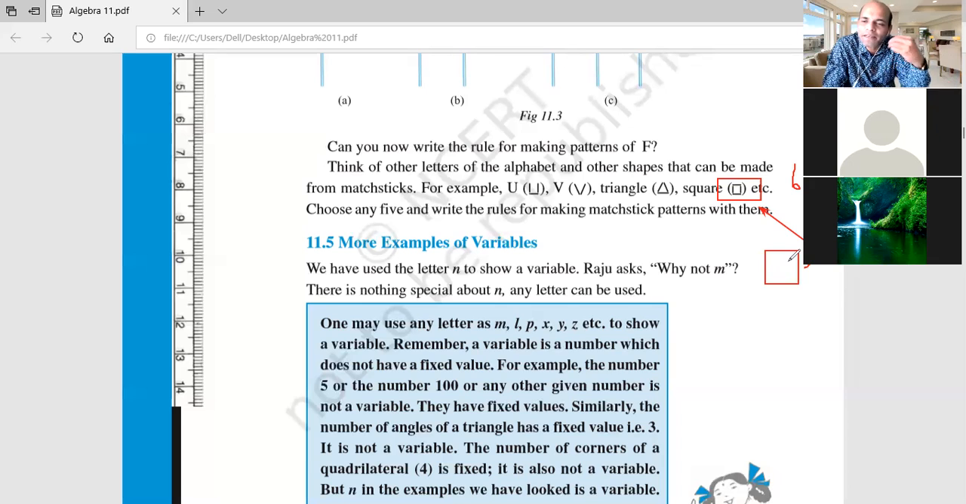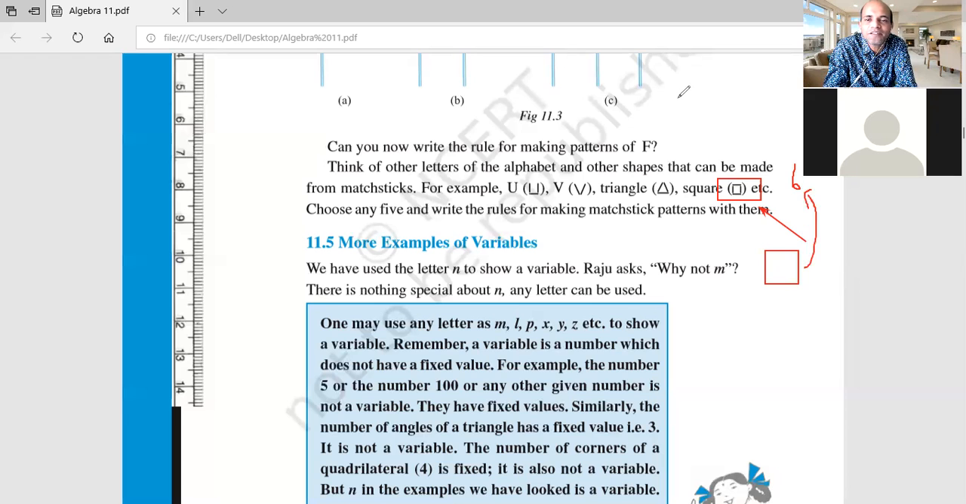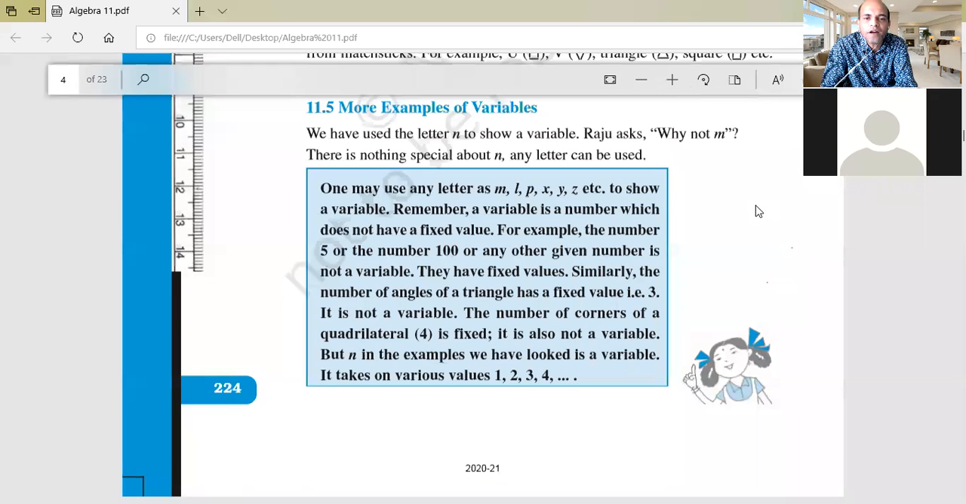If I say 7, how many sticks are required? 28. 4 multiplied by 7. Here n is 7. This is how we can create common formulas in algebra, so that we can solve our problem quite easily. Now understand? Is it clear to you? Yes, sir.